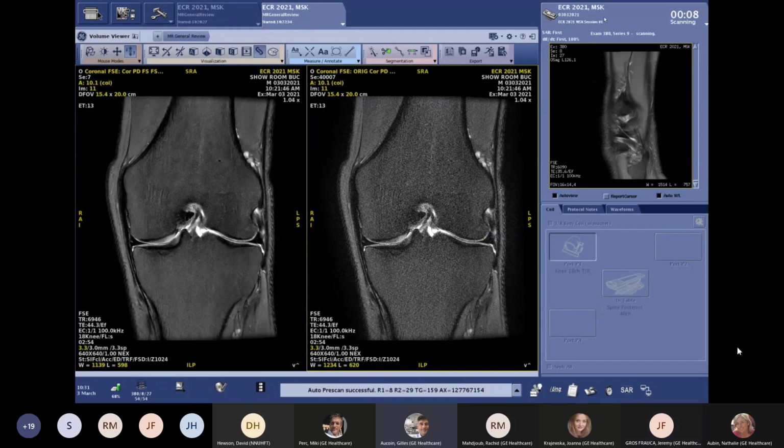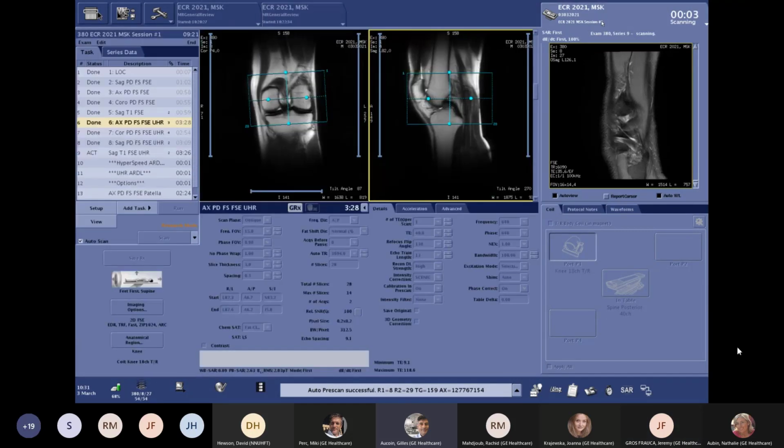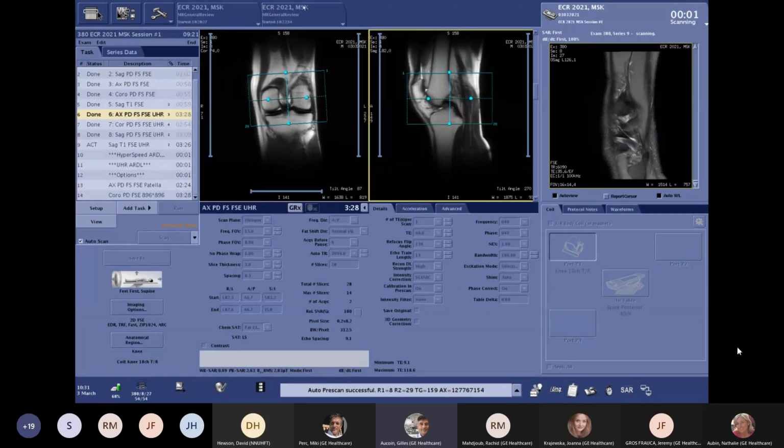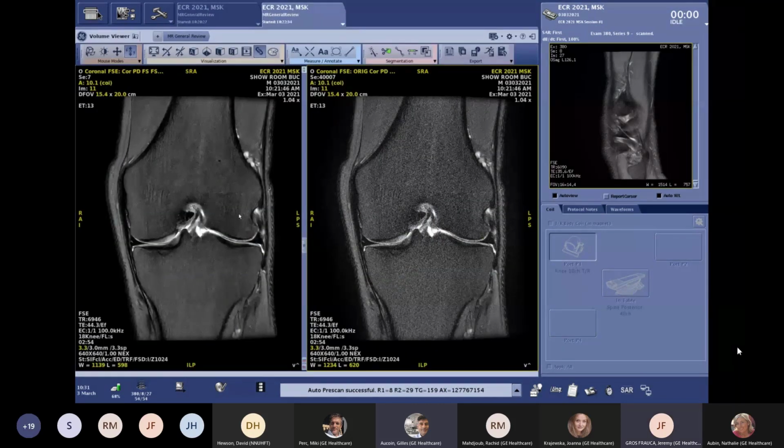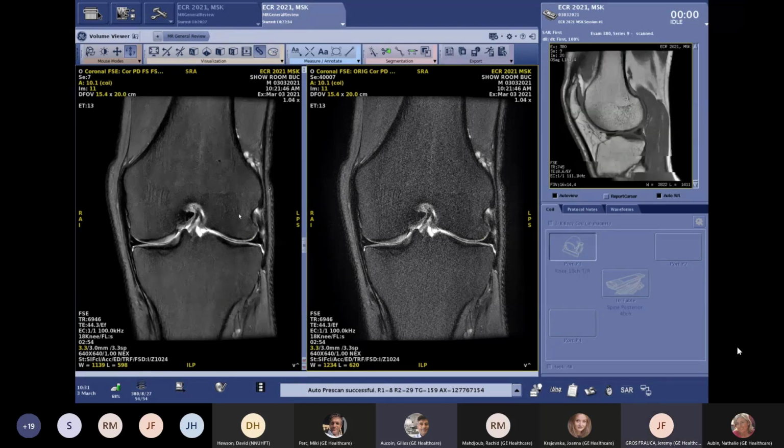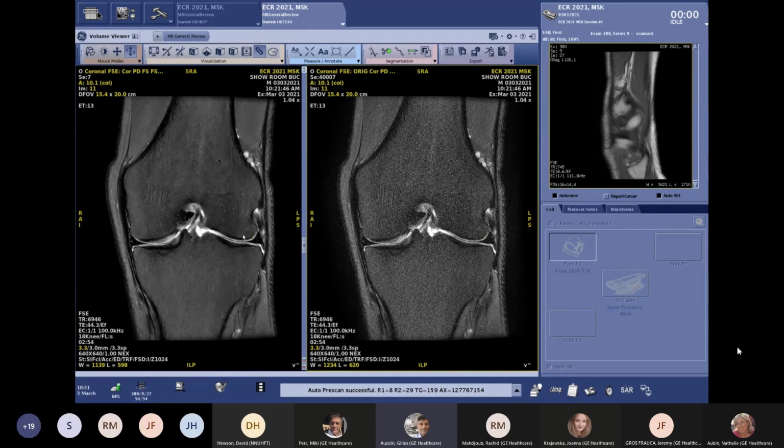Yes, maybe one remark on that. We may think that it's a filtering effect. In fact, it's the opposite. With AIR Recon DL, we benefit from the whole raw data set without any filtering. So we benefit from the original signal, and we reconstruct the best out of the noise. Absolutely.